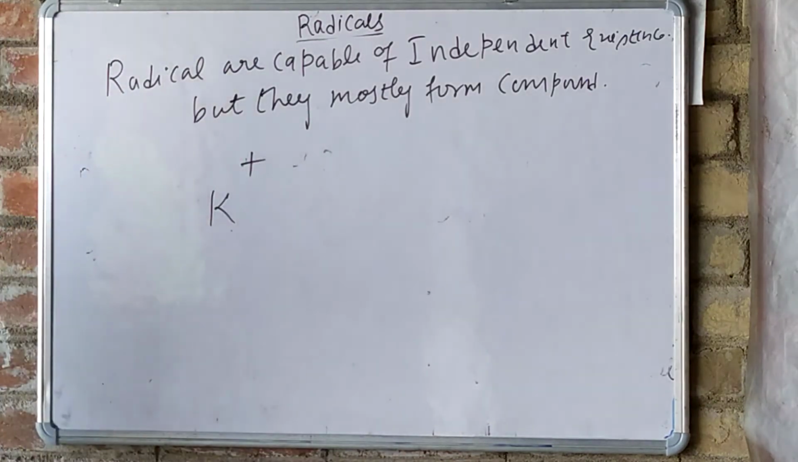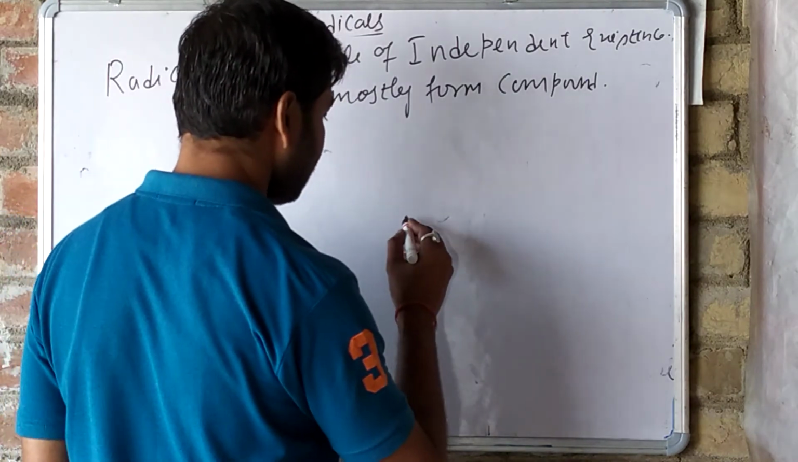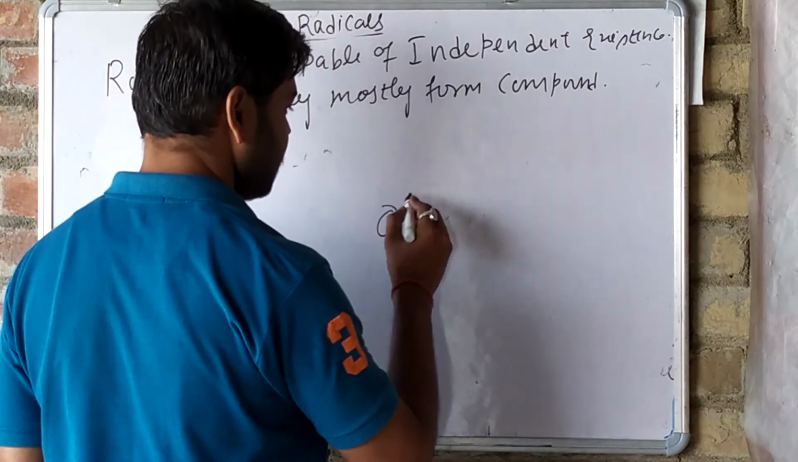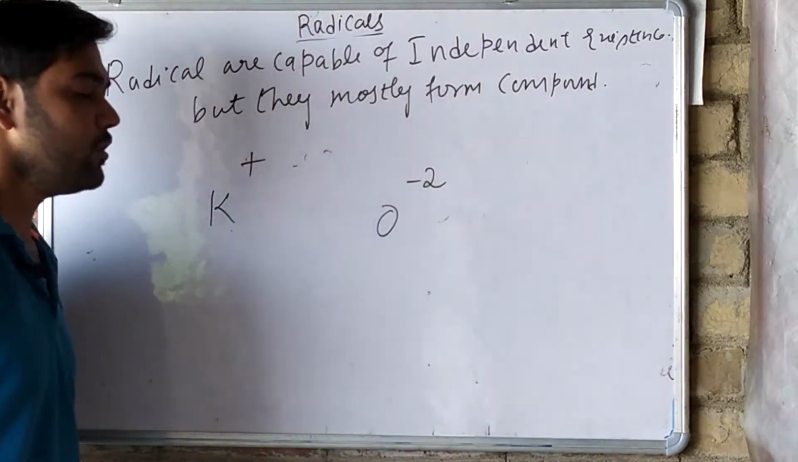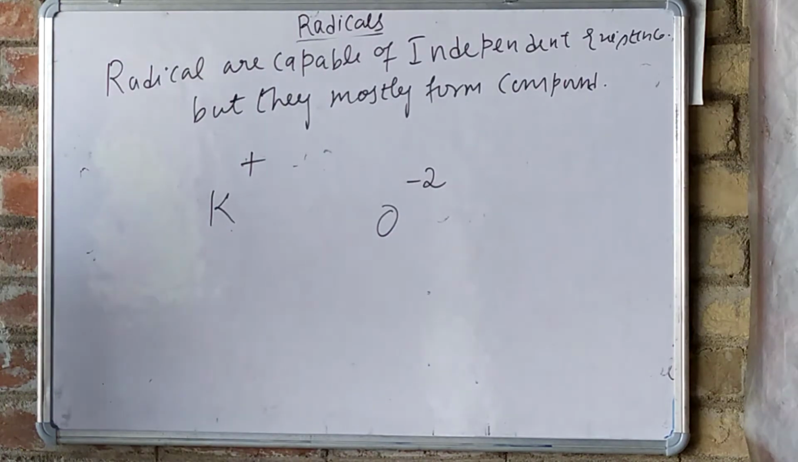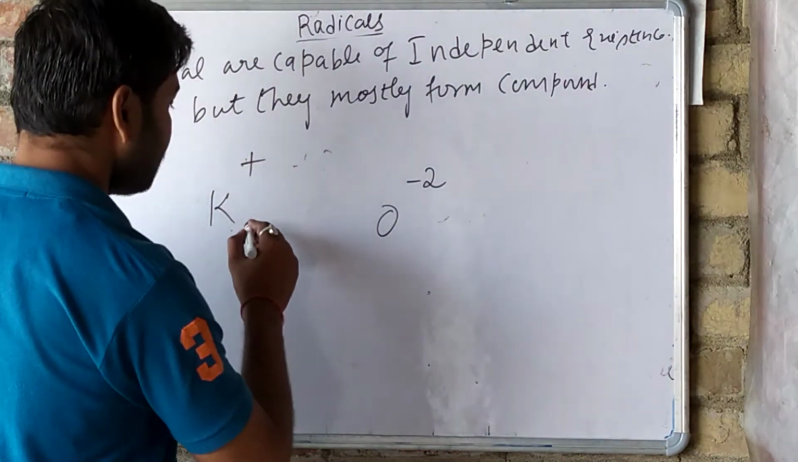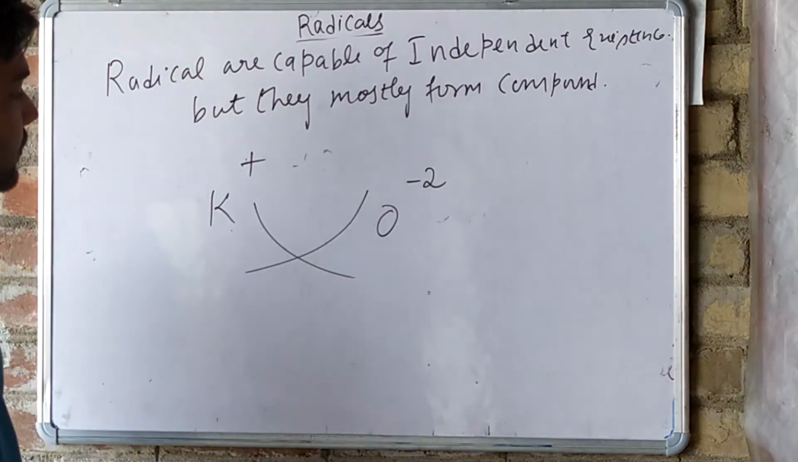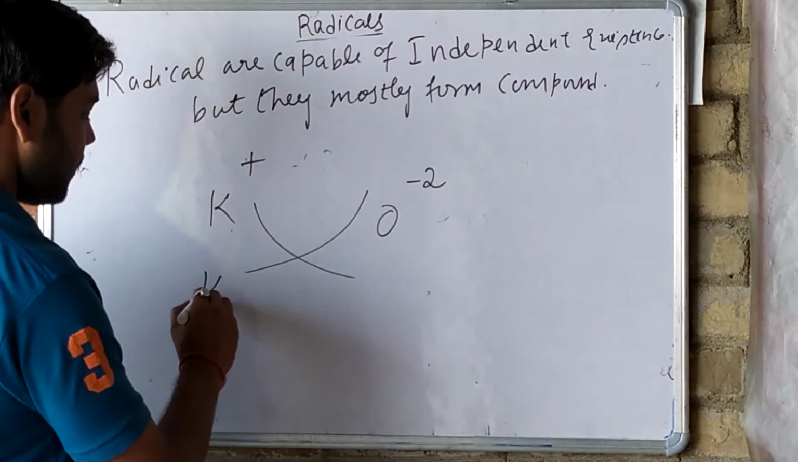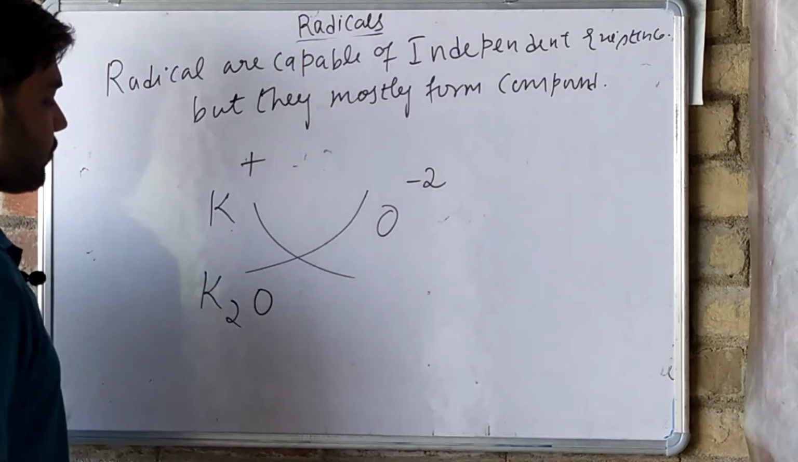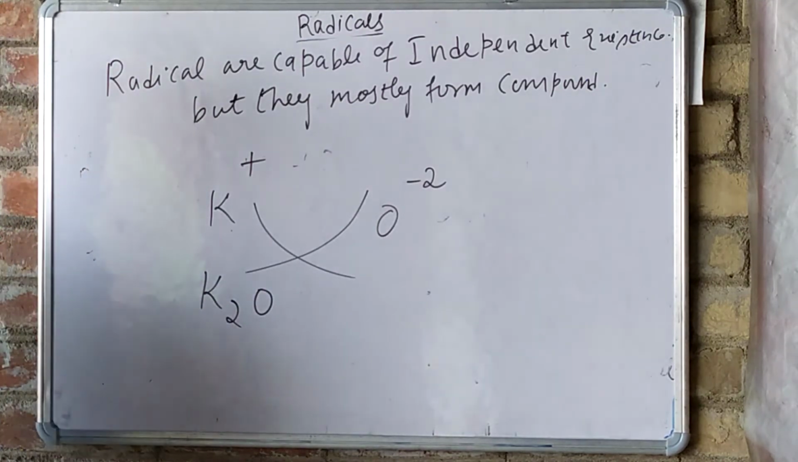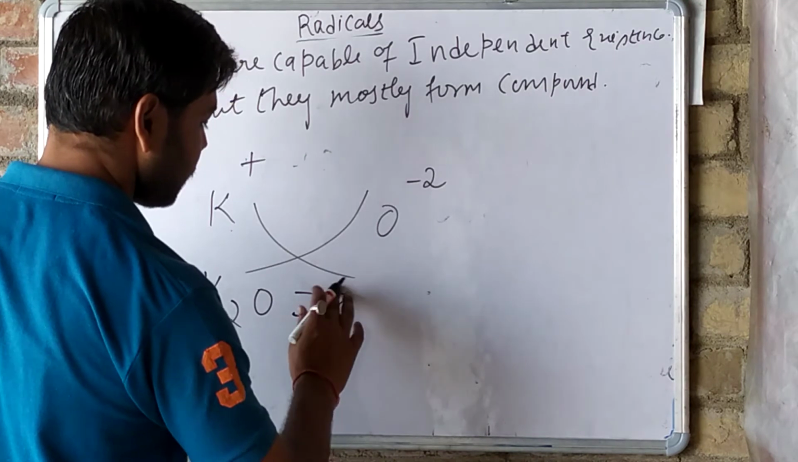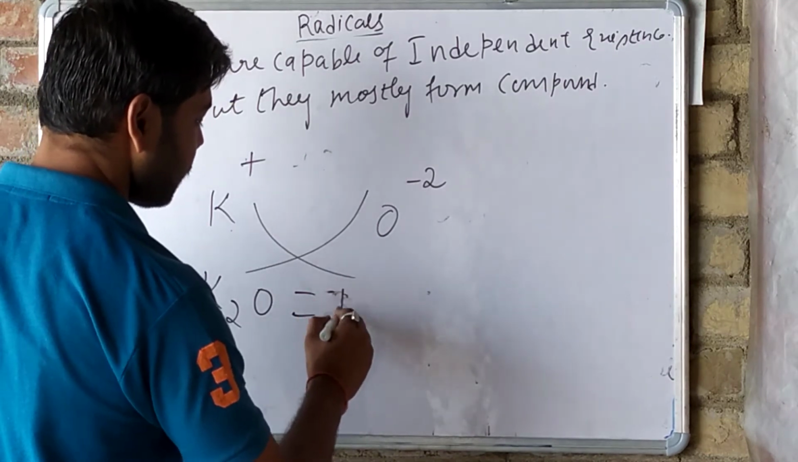And we will take any oxide. Oxide, O, has a minus 2 charge on it. So what happens? They both will change their valencies, transpose their valencies. It will become K2 and O, K2O. That means it is potassium oxide.